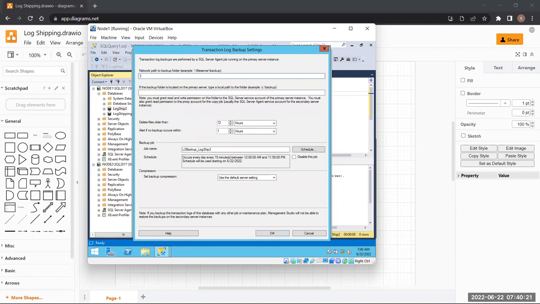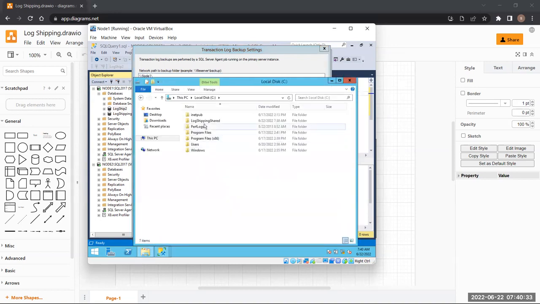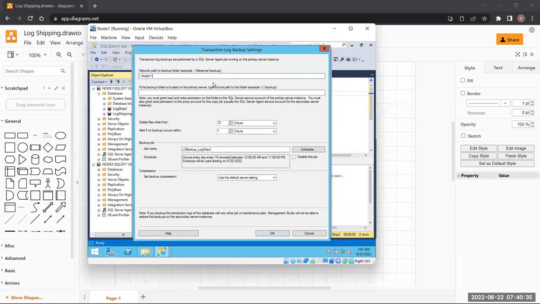What path is needed here? It says file server and backup. So it is node 1 slash. What was the name of that folder now? Shared. Log shipping shared.